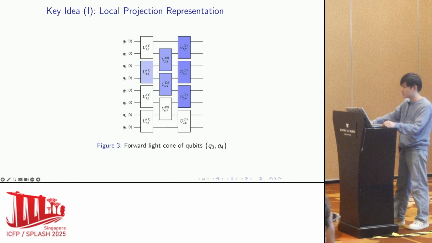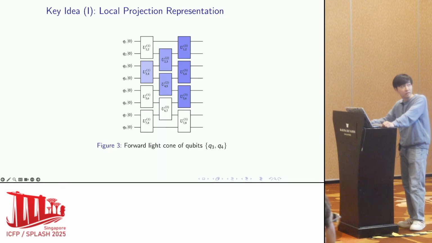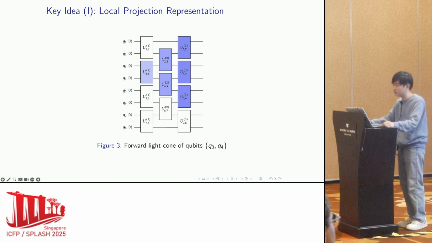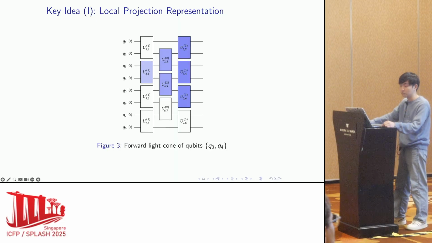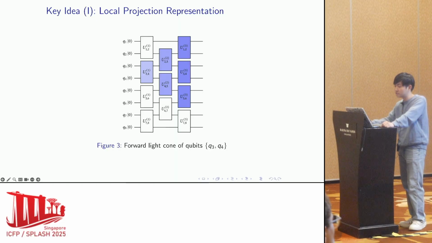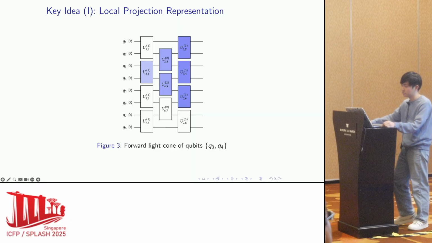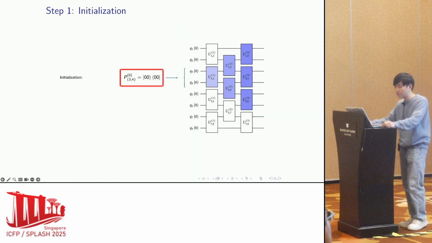Okay, here's an example of the forward light cone of qubits Q3 and Q4 in the circuit that we saw earlier. The gates in the light cone are blue, and the size of the light cone is bounded by the constant depth and independent of the number of qubits. Local projections will be computed inside this light cone, and the number of light cones is linear in the number of qubits. Let's see how it works.